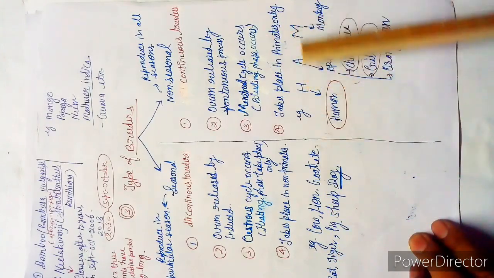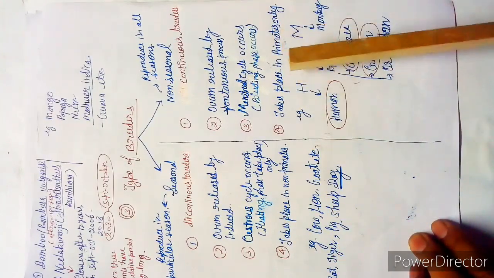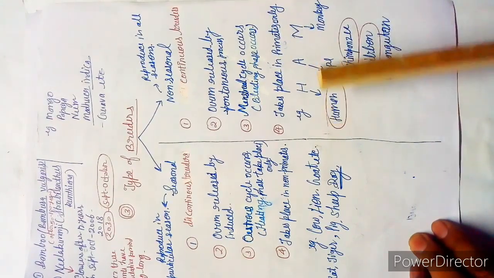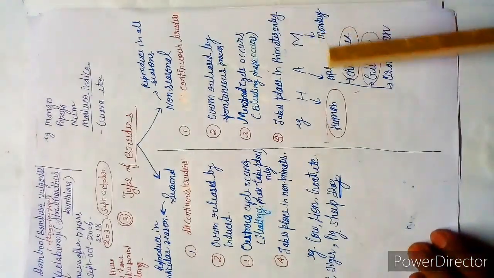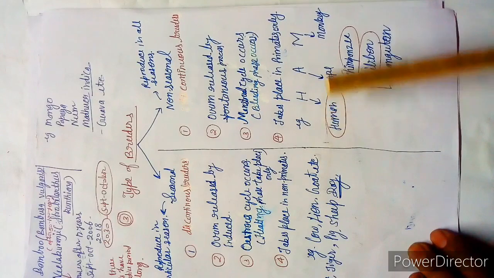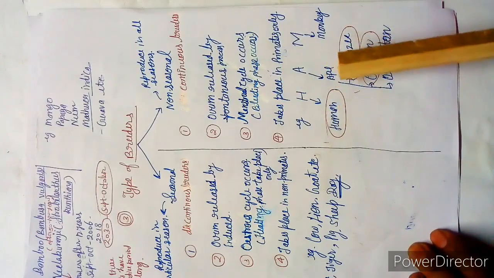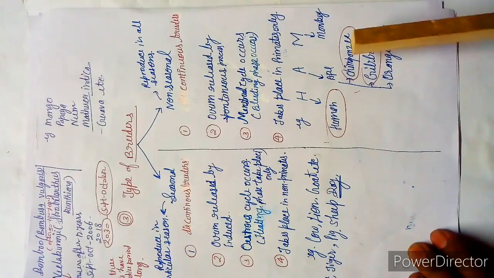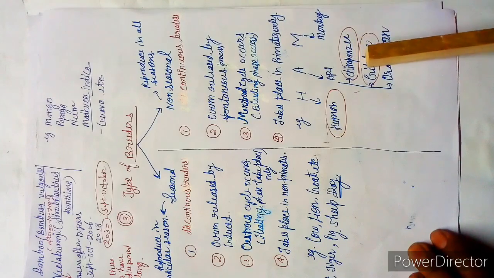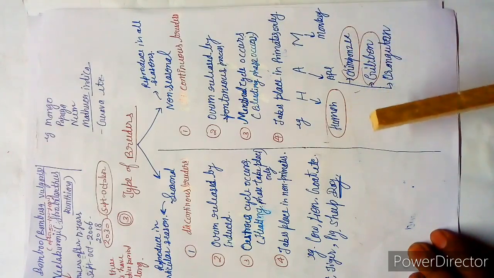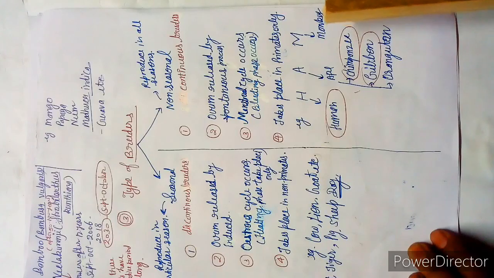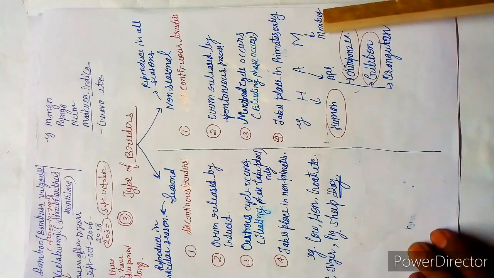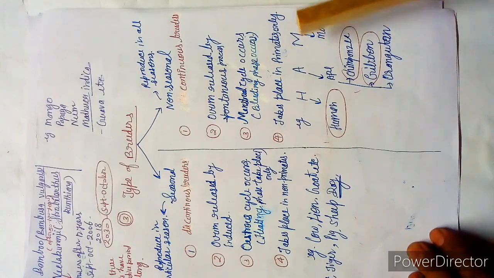See, three examples of this primate class: HAM means human, ape, monkey. H for human. In human female, bleeding takes place. And next is A for ape: chimpanzee, gibbon and orangutan. In chimpanzee and gibbon, the bleeding phase is seen very clearly. But in case of monkey and orangutan, the bleeding phase is for very less time.